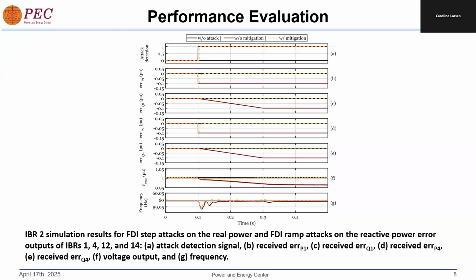We tested the performance of our method through several case studies. In this first case study, you can see a step attack on the real power outputs and a ramp attack on the reactive power error outputs of four IBRs: 1, 4, 12, and 14. At the top is the attack detection signal, showing when the attack is detected just a few milliseconds after the start of the attack. And then, as you can see, the real and reactive power error values are quickly restored to normal, preventing undervoltage in the output voltage.